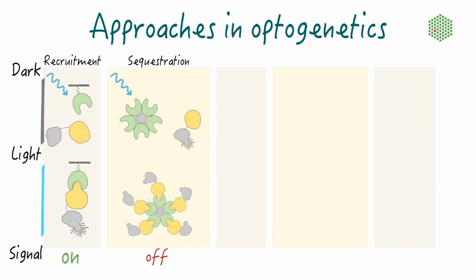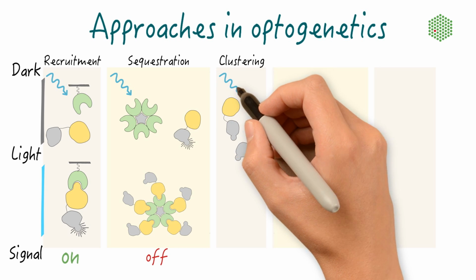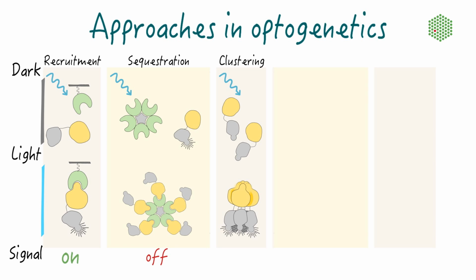Some photosensitive proteins tend to form big homomeric clusters as a result of light activation. If the target protein is catalytically active when present in high density, then clustering results in the formation of active signaling hubs inside the cell.